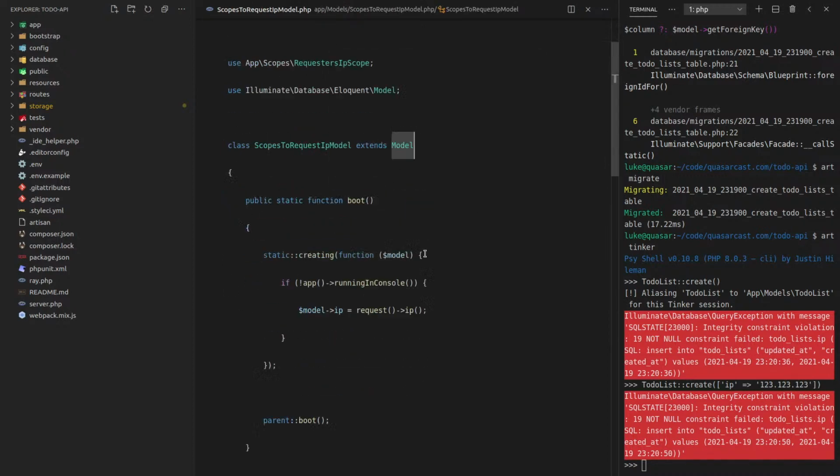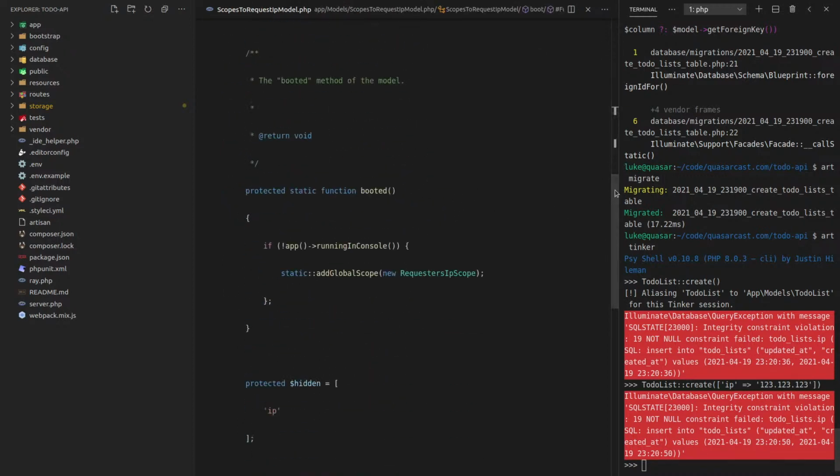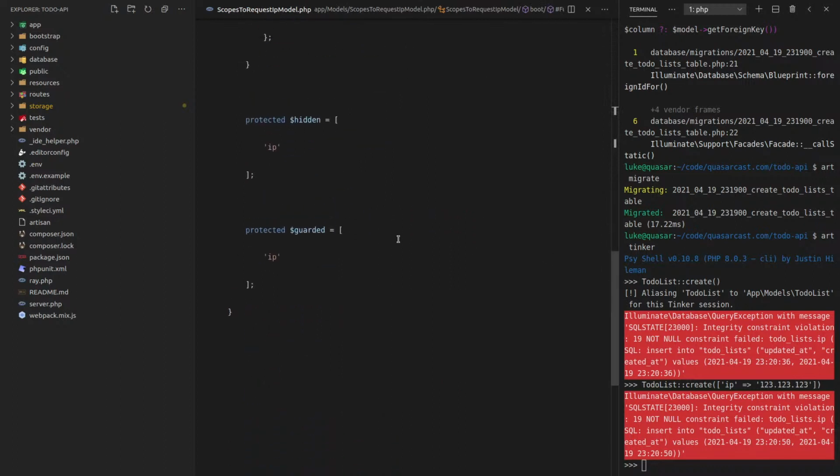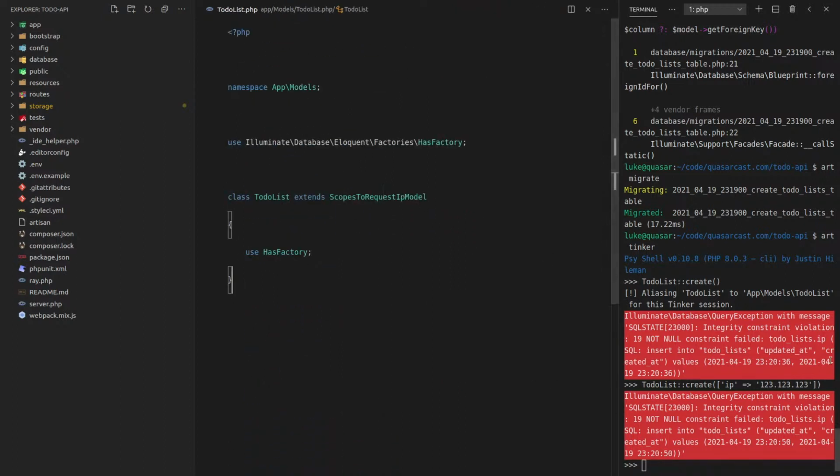If I jump into there, I'm pretty sure I said that everything is not... Oh, okay, IP is guarded. That actually makes sense. I thought that behind the scenes, though, I set this up so that it automatically sets the IP address for me.